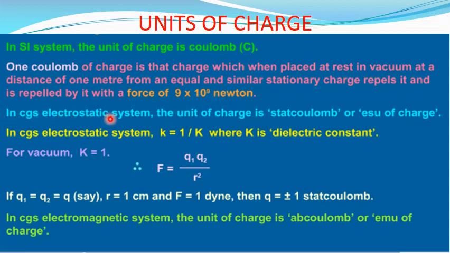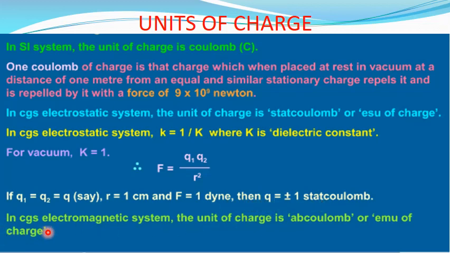In CGS electrostatic system, the unit of charge is stat coulomb or ESU of charge. In CGS electrostatic system, small k is equal to 1 upon capital K, where capital K is dielectric constant. For vacuum, capital K is equal to 1, therefore F is equal to Q1 Q2 upon R square. If Q1 is equal to Q2 is equal to Q, R is equal to 1 centimeter and capital F is equal to 1 dyne, then Q is equal to plus minus 1 stat coulomb.